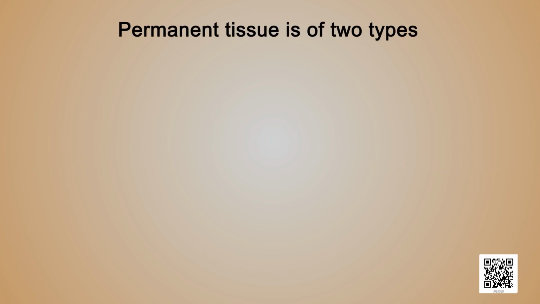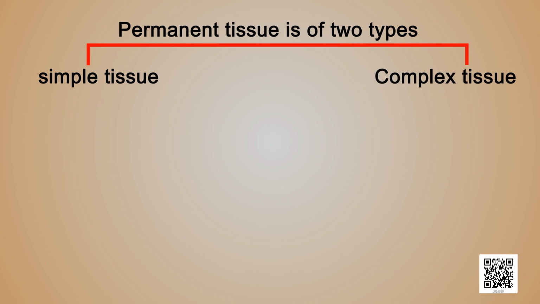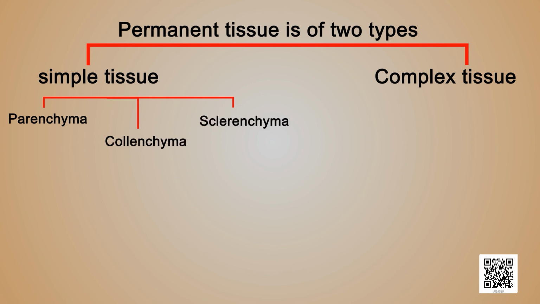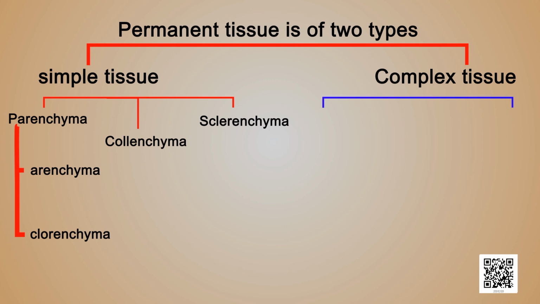Permanent tissue is further of two types, simple and complex tissues. Parenchyma, collenchyma, and sclerenchyma are three types of simple tissue. Aerenchyma and chlorenchyma are types of parenchyma. Complex tissue is further classified as xylem and phloem.